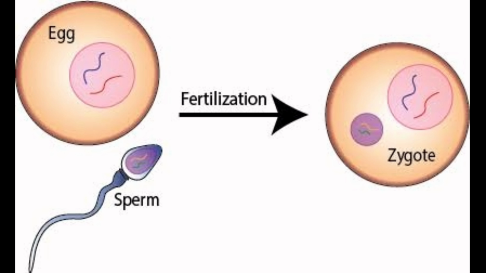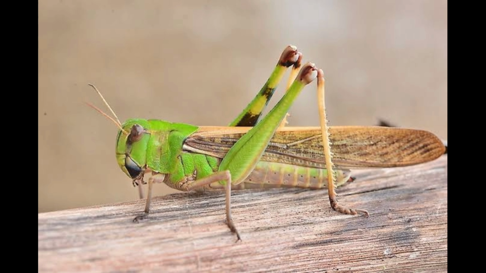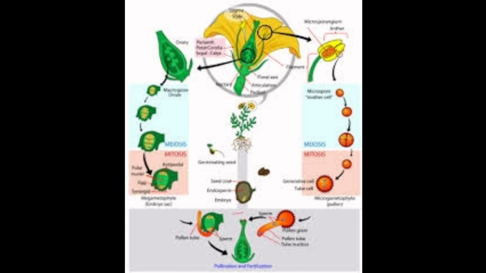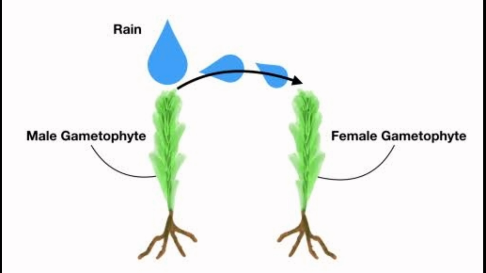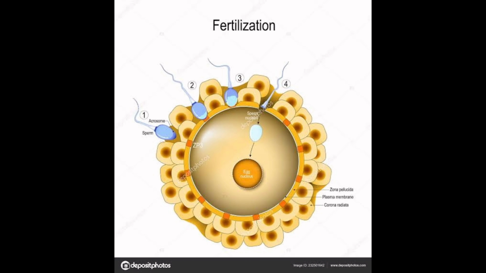Understood? Children, the role of male and female can be found in several types of organisms like most of the vertebrates, several insects like locusts, butterflies, houseflies, etc. And in some plants also, for example mosses and ferns. See, this is an example of ferns. All such organisms reproduce sexually, and the role of both male and female reproductive cells is essential in such organisms.